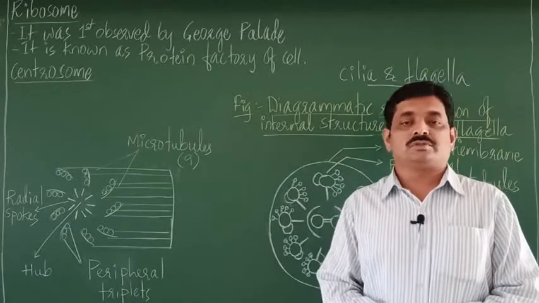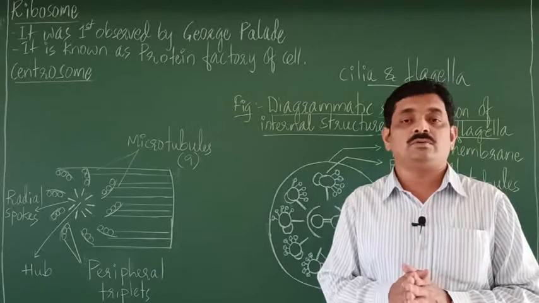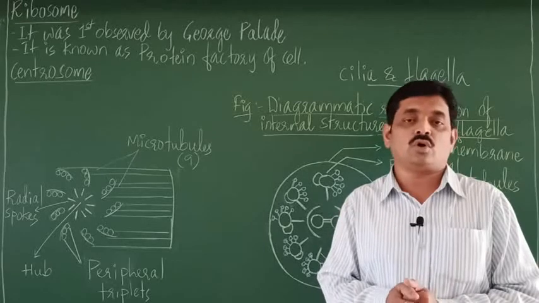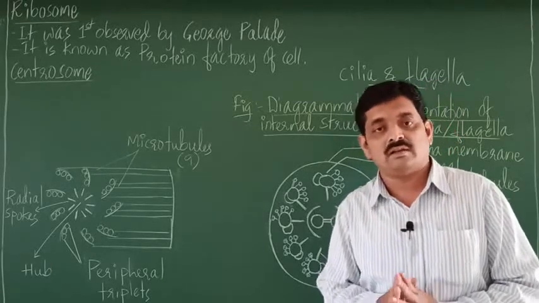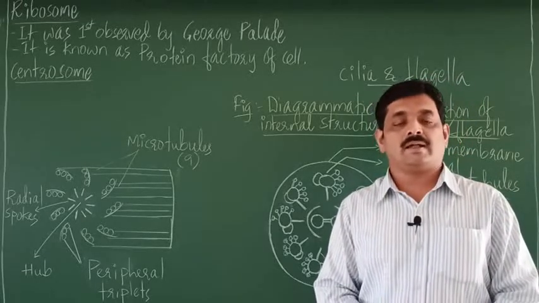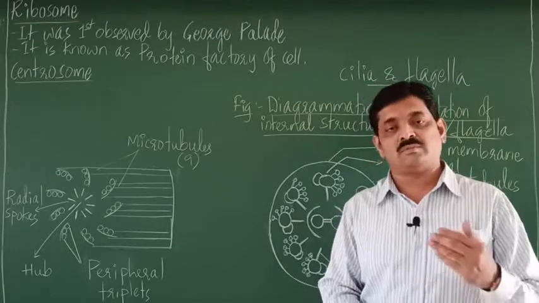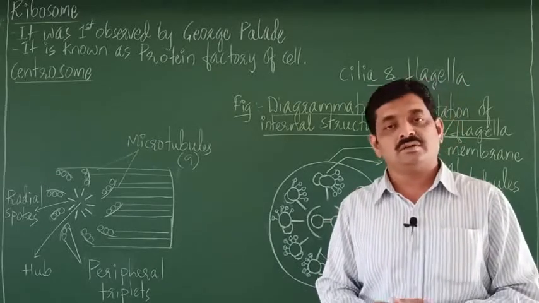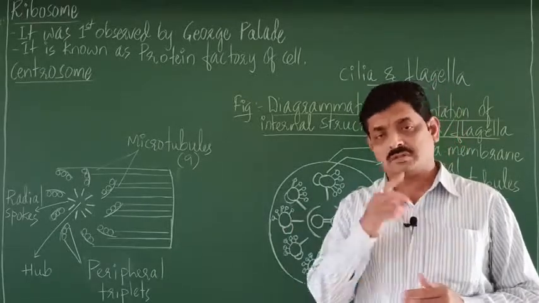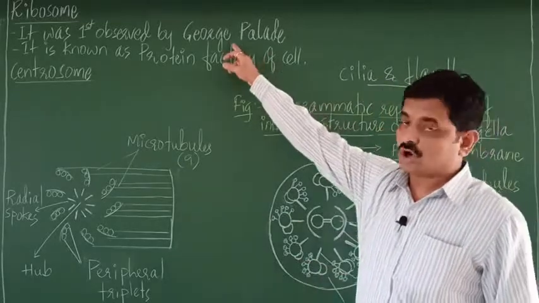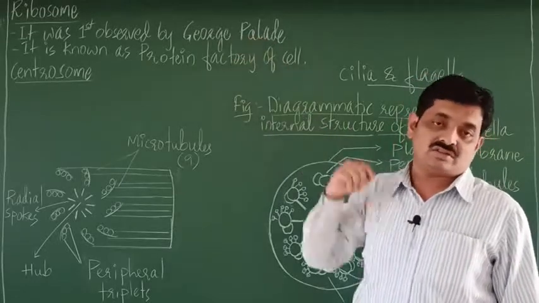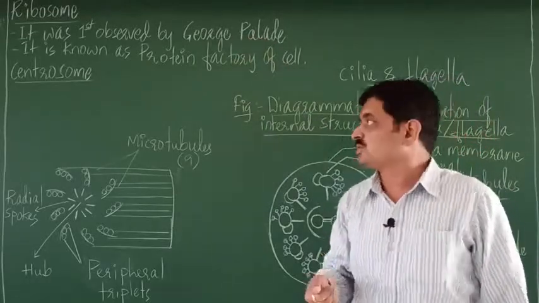Now these ribosomes are non-membrane bound cell organelles. So ribosomes don't have a membrane. That's why they are called non-membrane bound cell organelles. A ribosome is composed of RNA and protein, right? Now these ribosomes were first observed by George Palade, right? So George Palade first observed ribosomes.